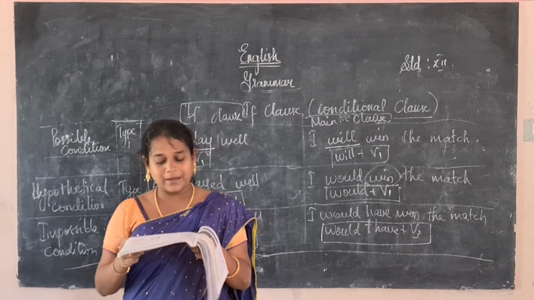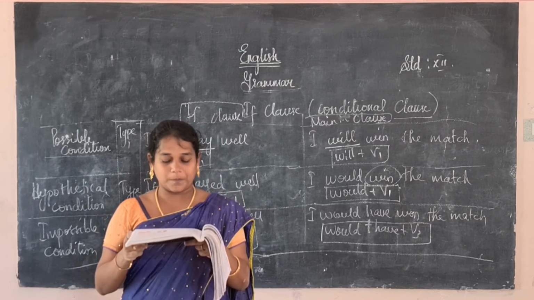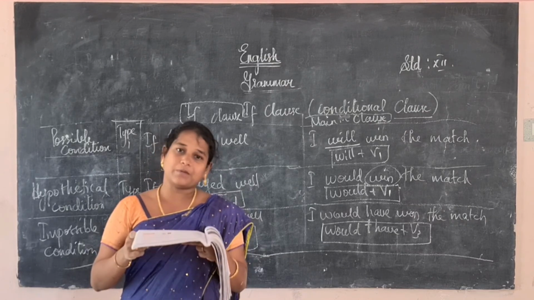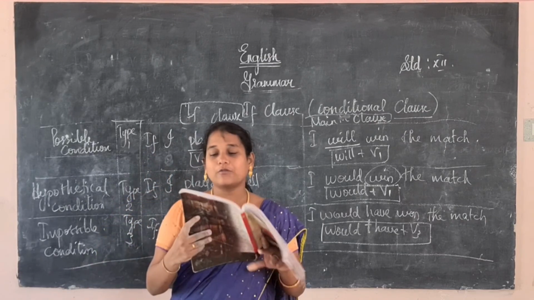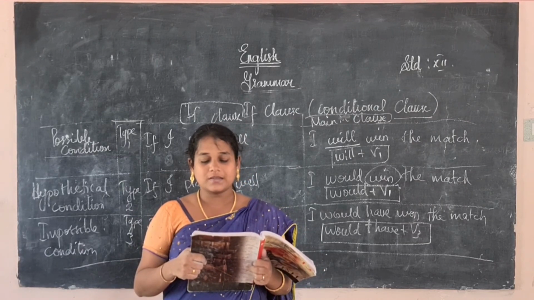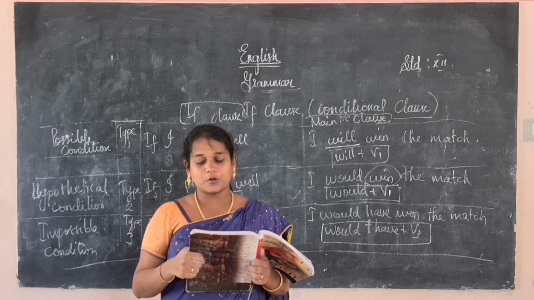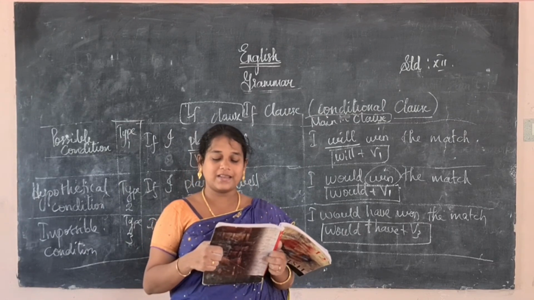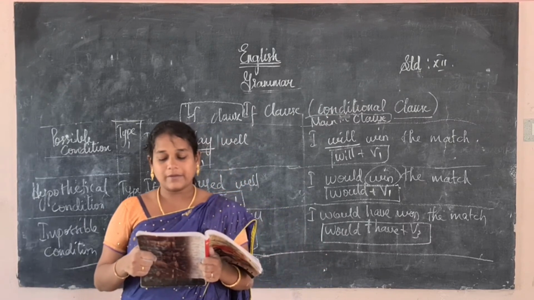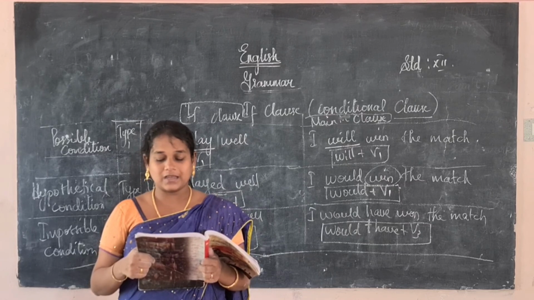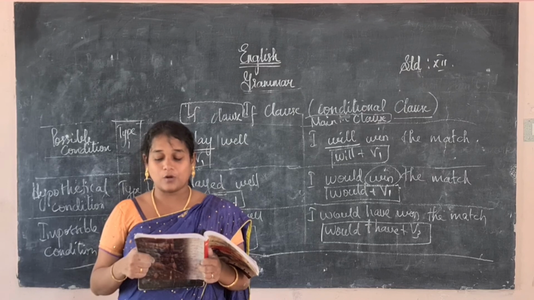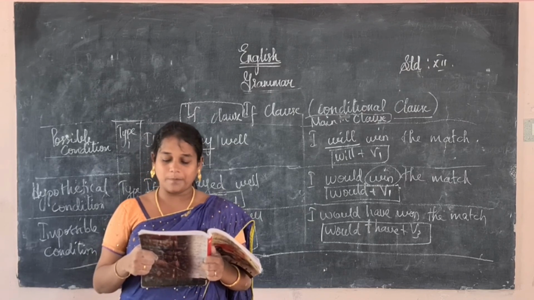The palace cannot be kept clean unless we appoint more persons. If we appoint more persons, the palace could be kept clean. So this is how we have to write. Three more are there, that also very easy. Mr. Cunell could not sponsor my higher education unless I studied well. If I studied well, Cunell could have sponsored my higher education. Kevin will not stop flying kites unless he understands the risk involved in it. If he understands the risk involved in it, Kevin will stop flying.